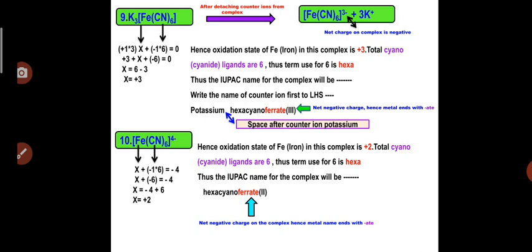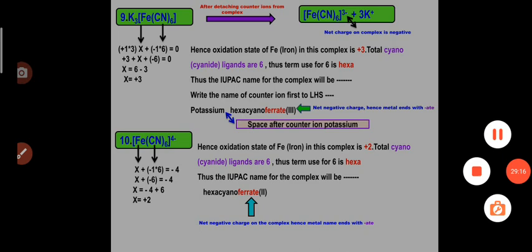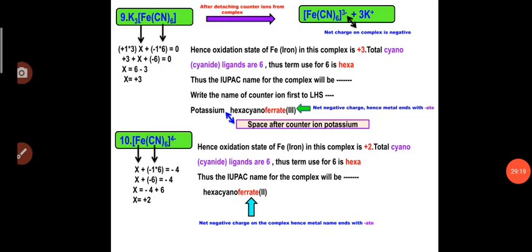So +1 into 3, that is 3, plus X, plus -6. There is a net -1 charge on the cyano, overall total 6 cyano ligands, so there will be -6, equal to 0. So X is equal to 6 minus 3. After shifting this -6 to the RHS, it will become a positive quantity, and +3 will become a negative quantity. So X is equal to +3. Hence we have calculated the oxidation state for Fe as +3. So there are a total of 6 cyano ligands.